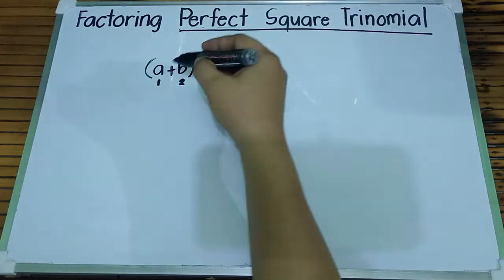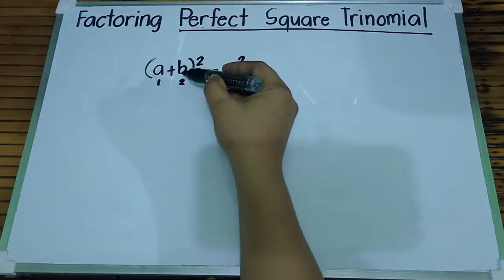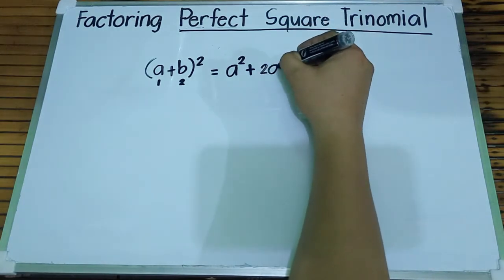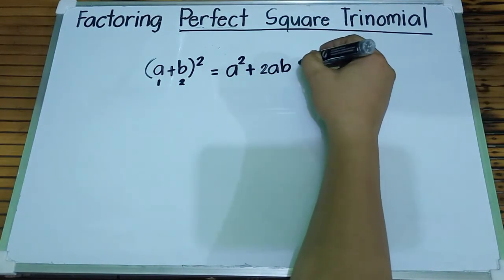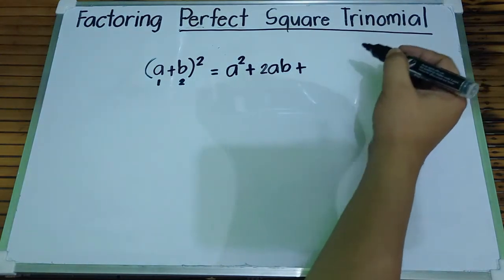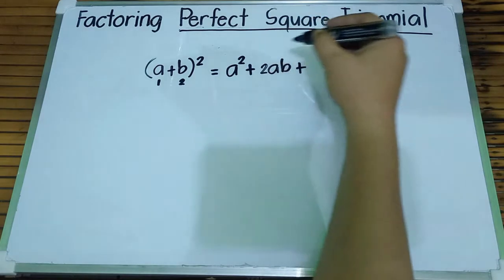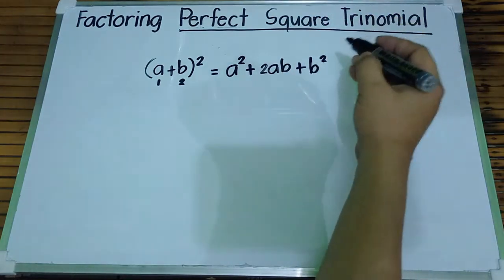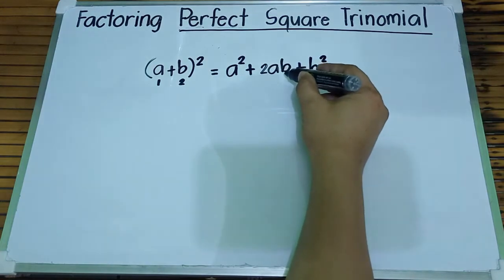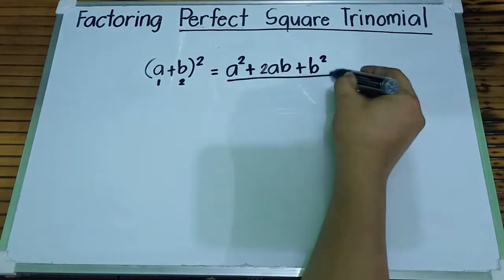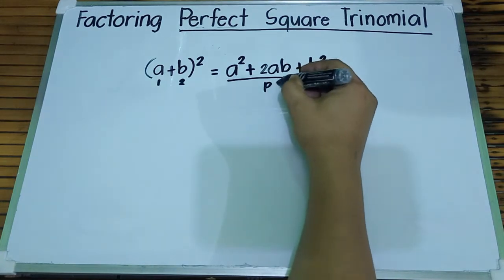So, a times b, that is ab, times 2, that is 2ab. Plus, square the second term, that is b. So, square of b, that is b squared. So, a squared plus 2ab plus b squared, this is what we call the perfect square trinomial.